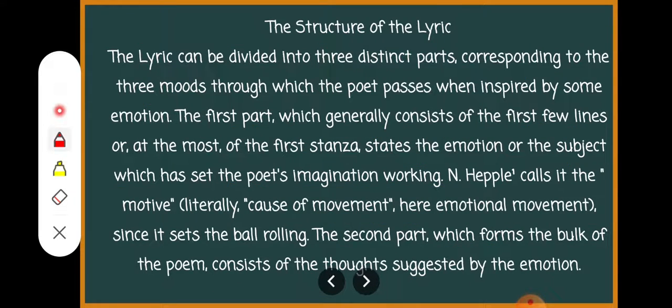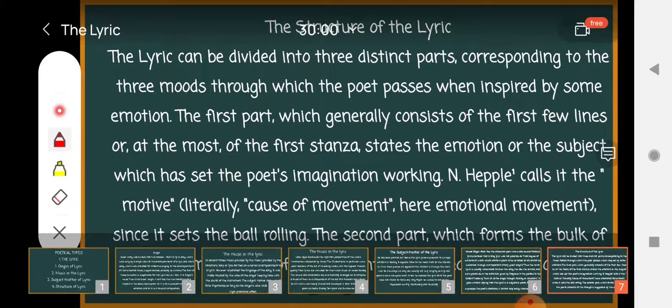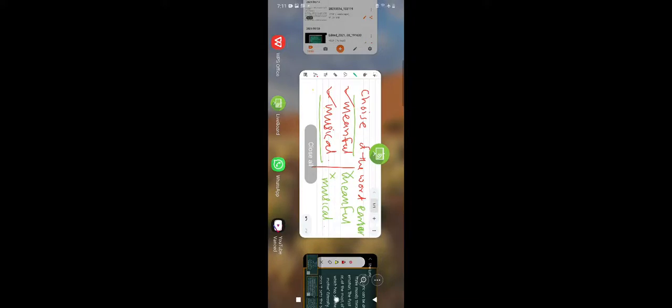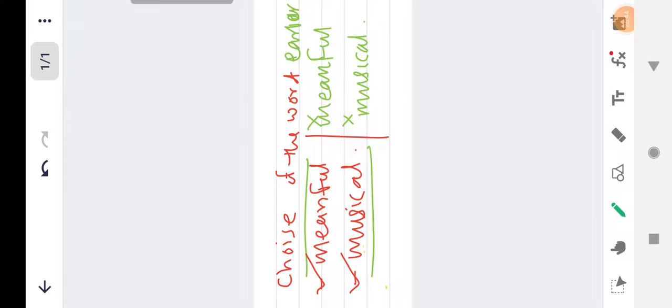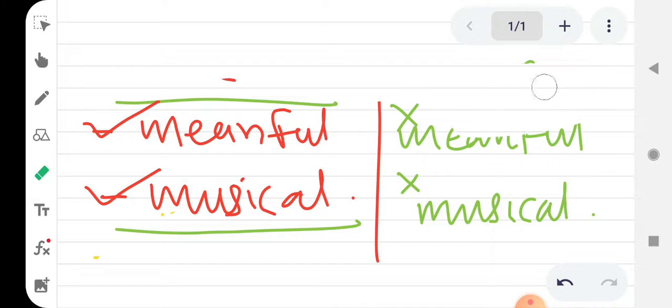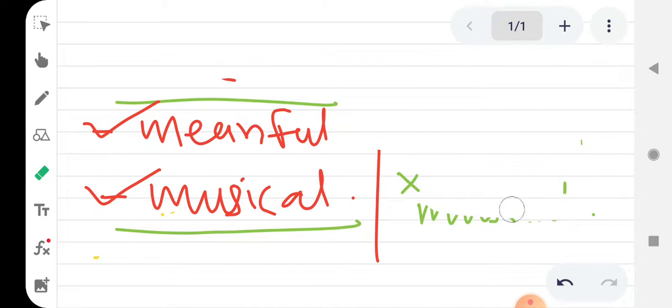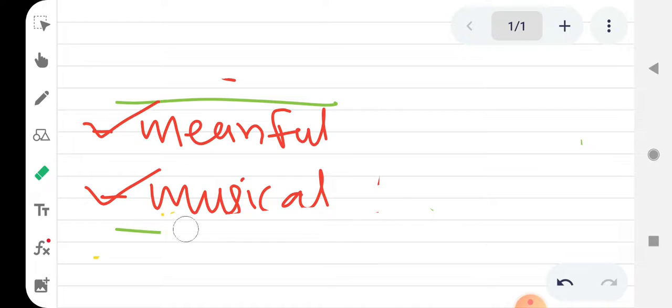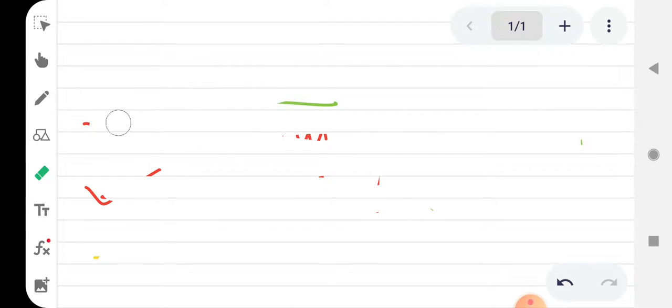Now what is the structure of the poem? What kind of structure could it be? Now we have seen, first of all, where the lyric originated, second, what is the musical component of the lyric, and third, what is the subject matter of the lyric. Now structure means how it is written.